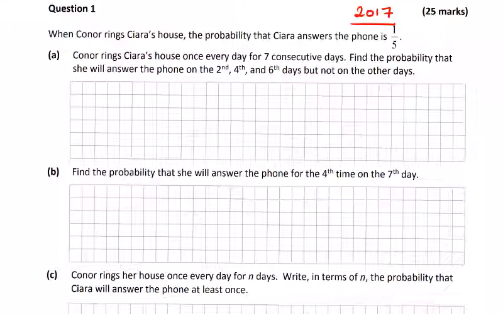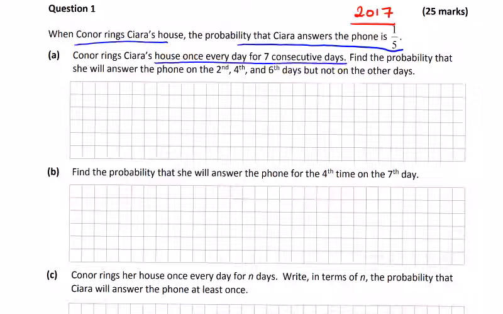2017 probability: Connor rings Kira's house. The probability that she answers the phone is 1 over 5. He rings her house once every day for 7 consecutive days. Find the probability that she will answer the phone on the 2nd, 4th and 6th, but not on the other days. So this is specific.